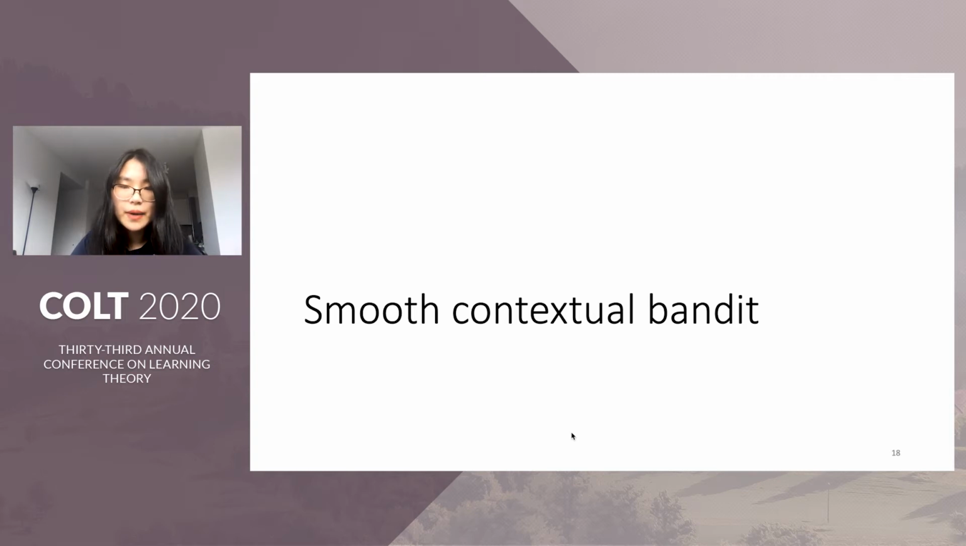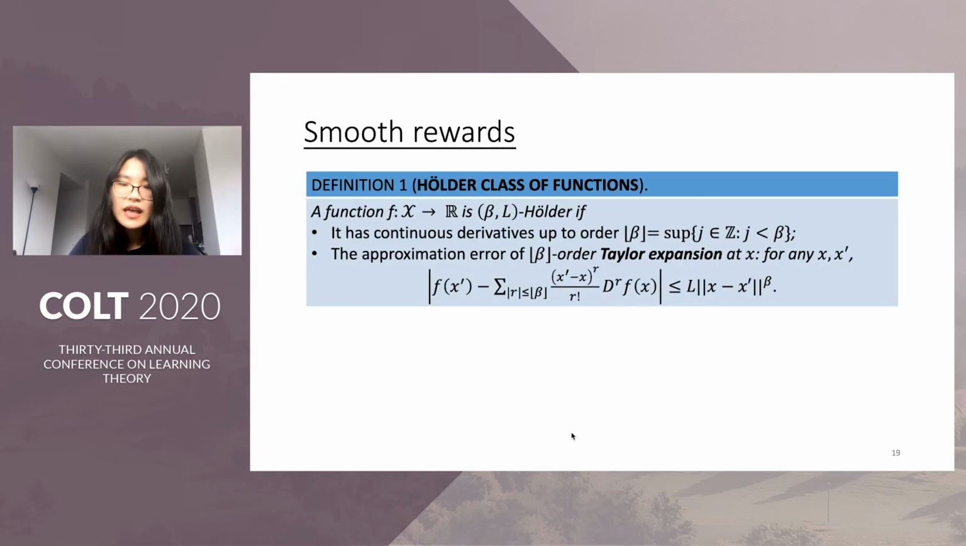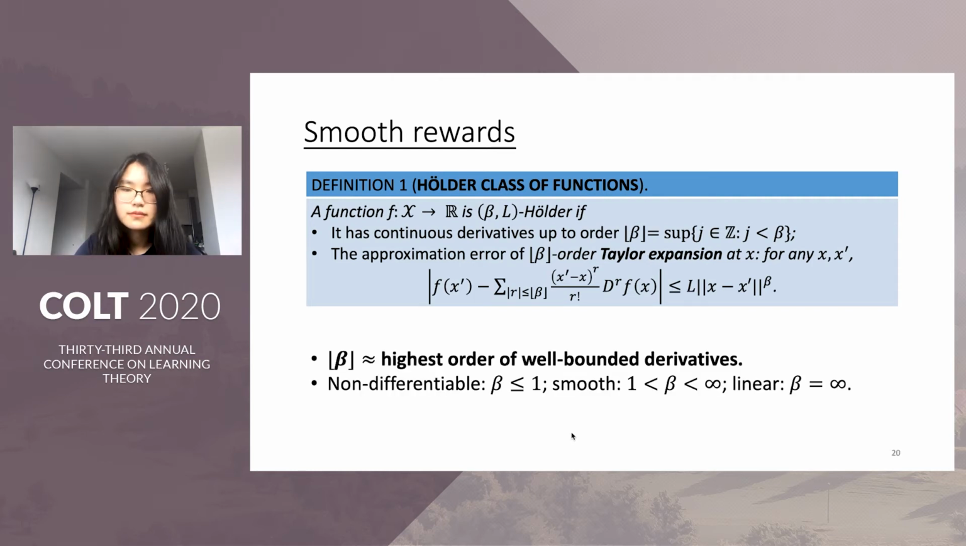So now let's talk about the assumptions that formally define the smooth contextual bandit problem. The first and the most important definition I will introduce is Hölder smoothness. A function f is called (β, L) Hölder if it has continuous derivatives up to order floor β, which is the largest integer strictly smaller than β. Moreover, for f(x'), the approximation error of floor β order Taylor expansion at another x is bounded by L times |x minus x'| to the β power.